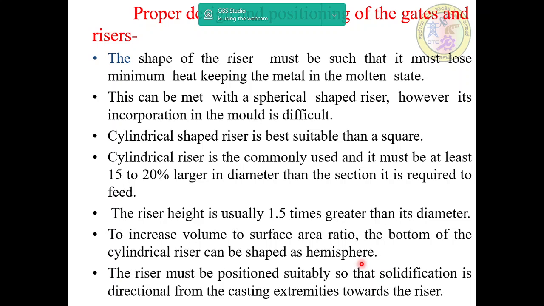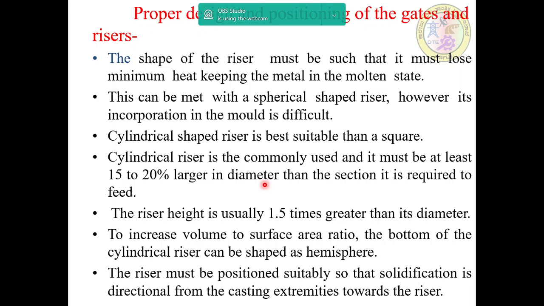And then a cylindrical shape riser is more suitable than a square. Next, a cylindrical riser is commonly used and it must be at least 15 to 20% larger in diameter than the section it is required to feed.